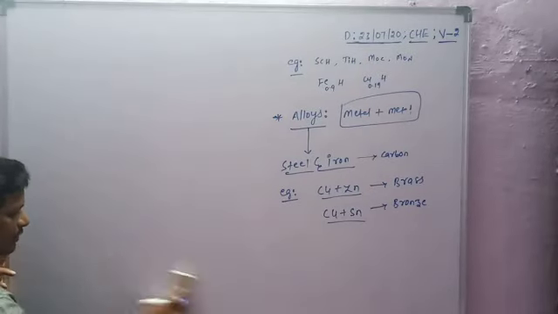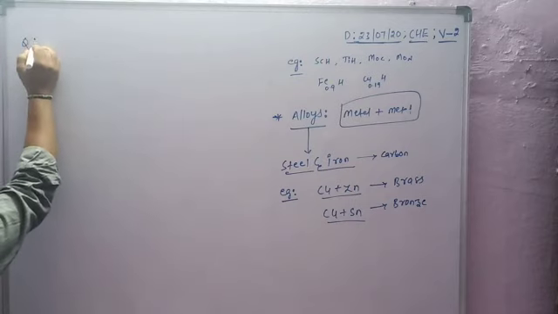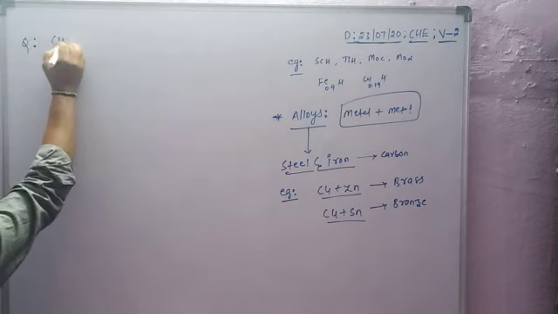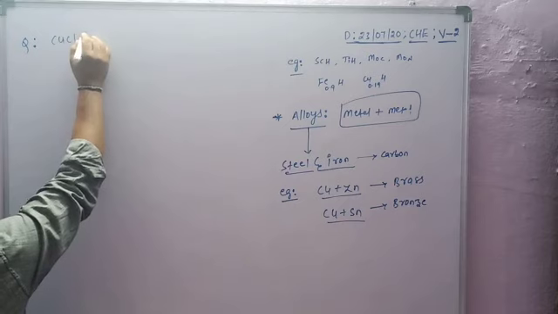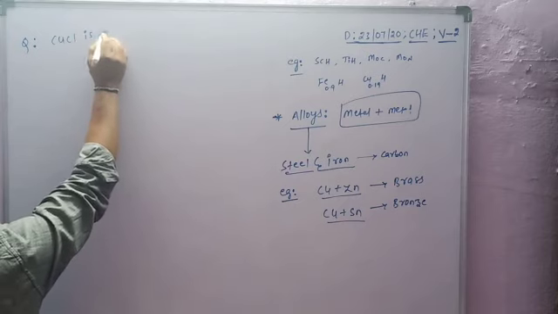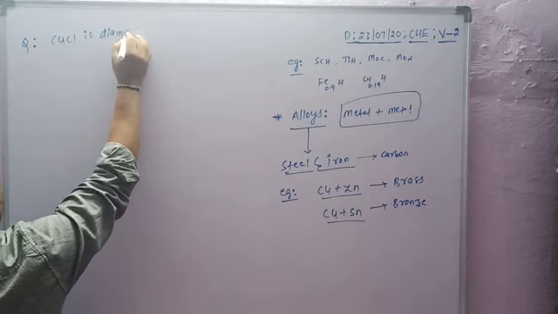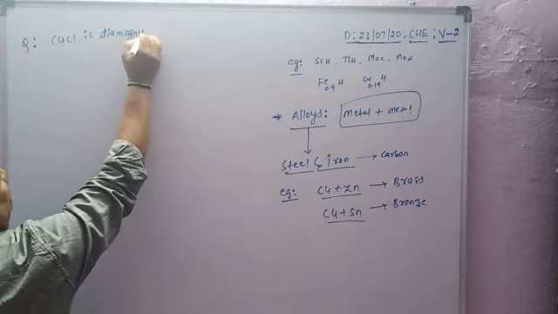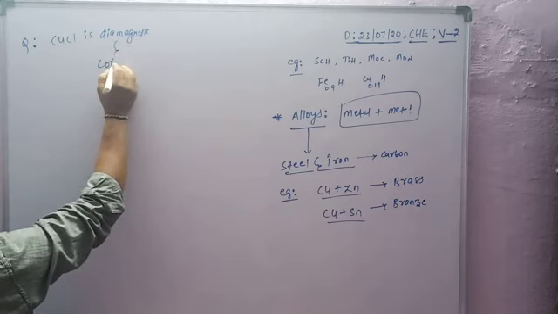Now a question arises. CuCl is diamagnetic and also colorless.